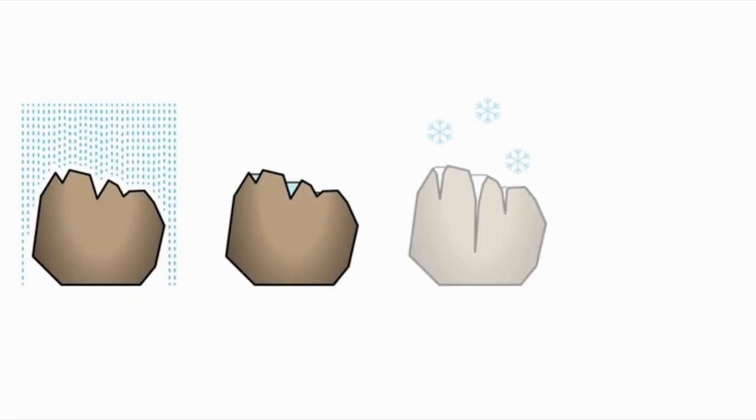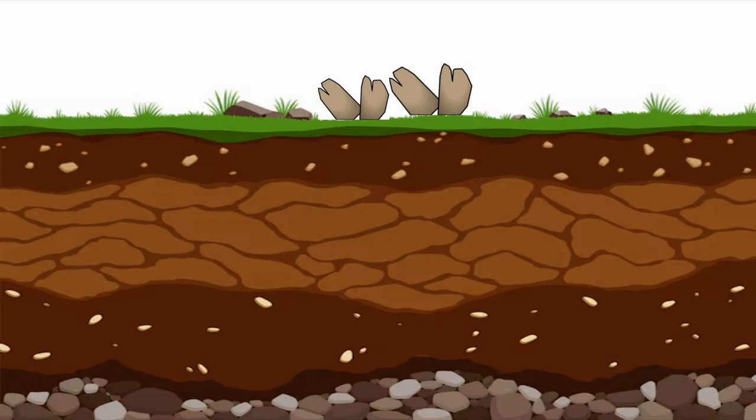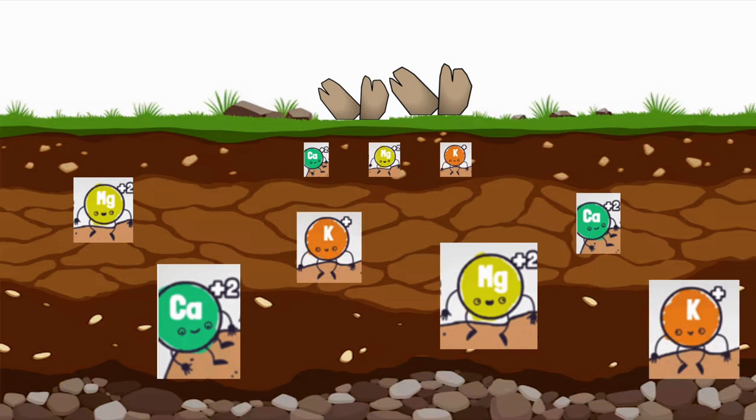Chemical weathering. Chemical weathering is a process that changes the mineral composition of rocks. This releases essential nutrients into the soil, which makes it more fertile. Examples of this are calcium, magnesium, and potassium.